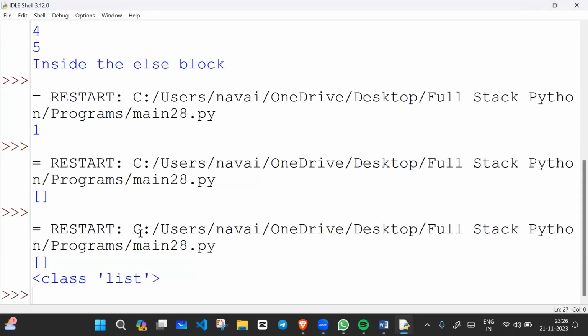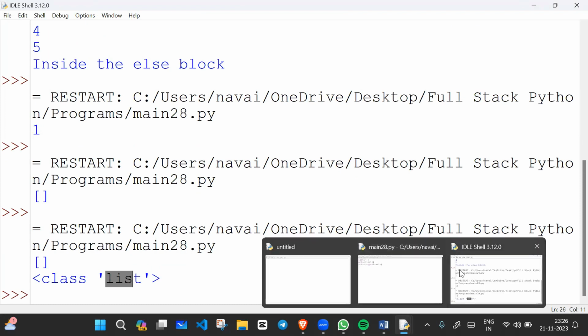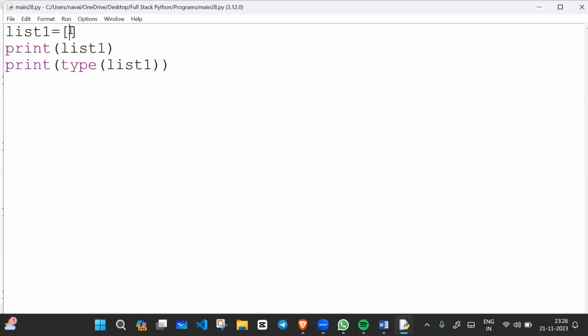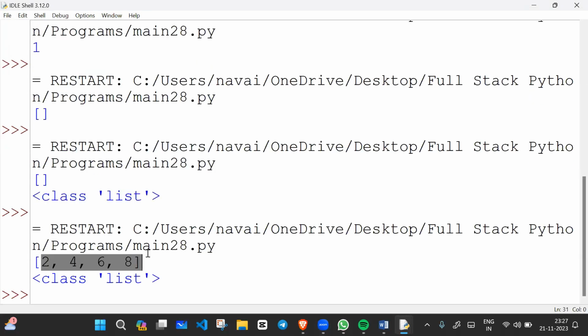All right. So this is our list type. If I want to enter some value inside the list, how can I enter? I will separate by comma, like this. So now my list is no more empty. So we have these values in my list.